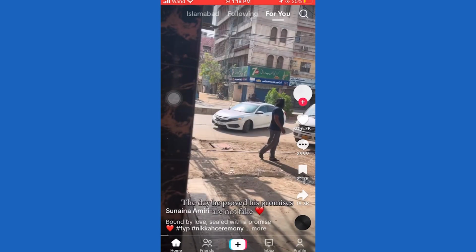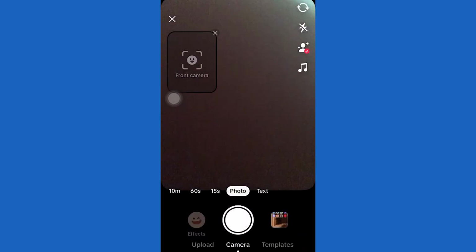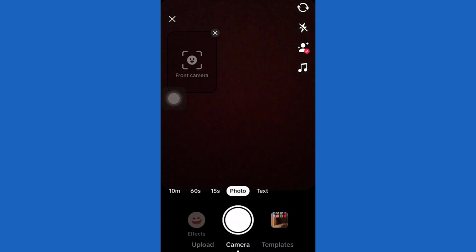Let's get started. The very first step is to make sure you have the latest version of TikTok installed on your iPhone or Android device. You want to open your App Store or the Google Play Store and check if TikTok is updated.